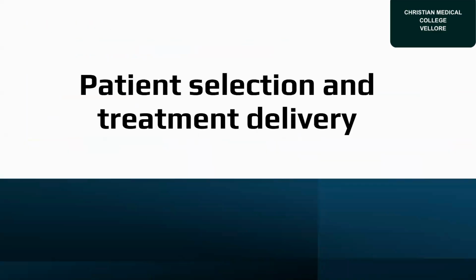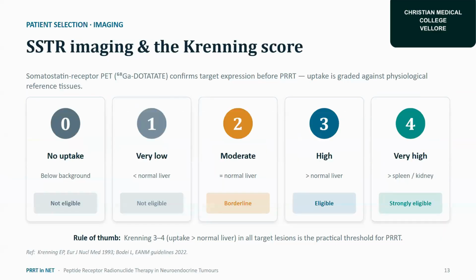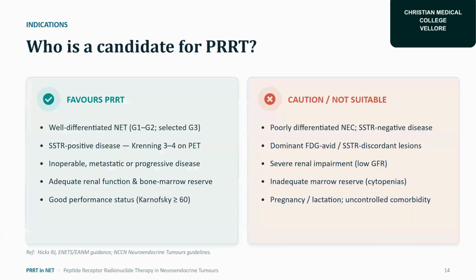So let's see patient selection and treatment delivery. SSTR imaging and the screening score. The screening score has 4 grades. Grade 0 is no uptake. Grade 1 is very low, where the uptake is less than the normal liver. Grade 2 is moderate, where uptake is equivalent to the liver, which is borderline. Grade 3 is high, which is more than the liver. And grade 4 is very high, where uptake is more than the spleen and kidney. So grade 3 and grade 4 are eligible for PRRT.